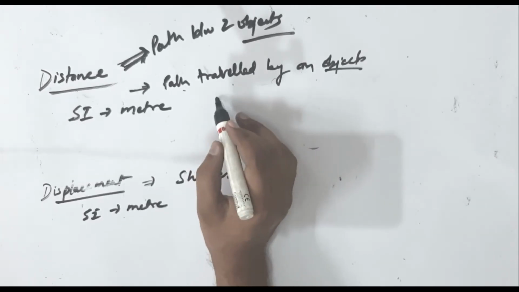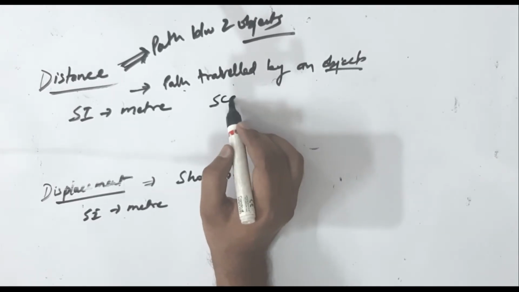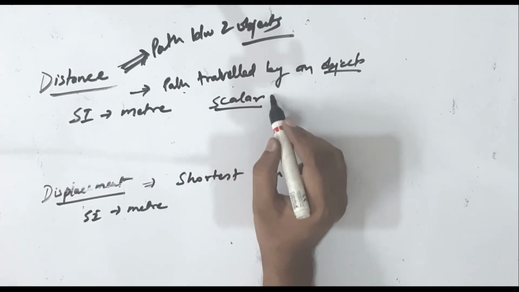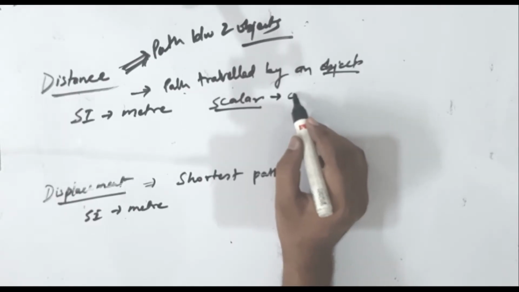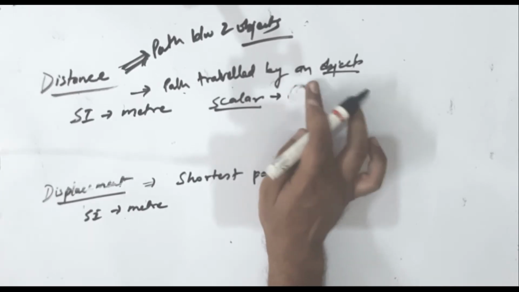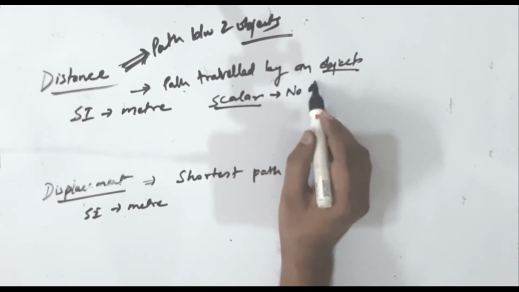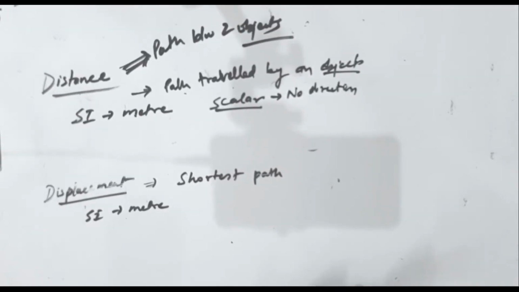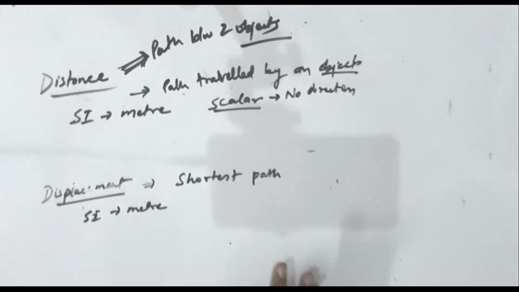Now comes, what type of quantity is it? Distance is a scalar quantity. Why is it a scalar quantity? Scalar means it does not require direction. There is no direction, so you can go in any direction to cover a distance. You can go direct, you can go curved, you can go circular, you can go in any direction. So there is no direction. That's why distance is a scalar quantity.